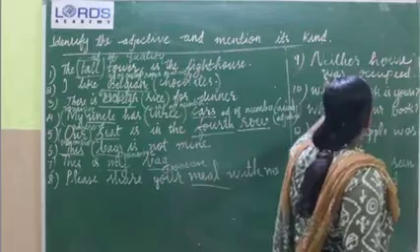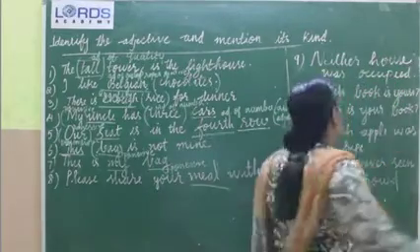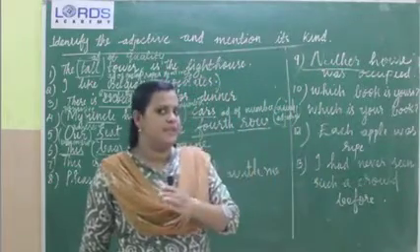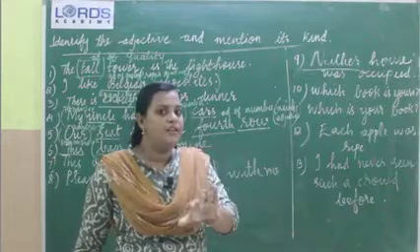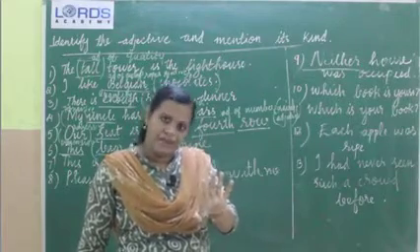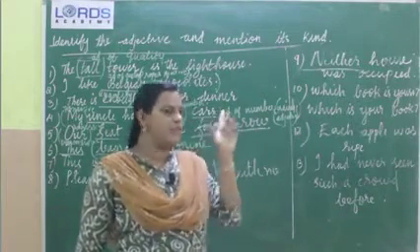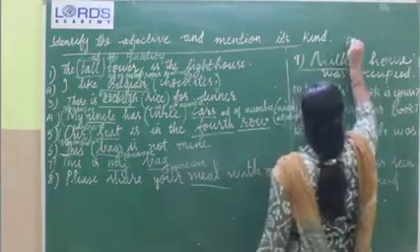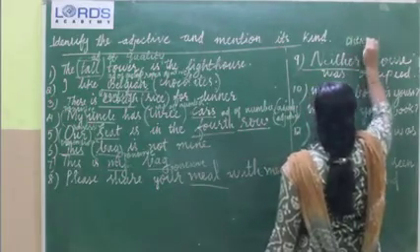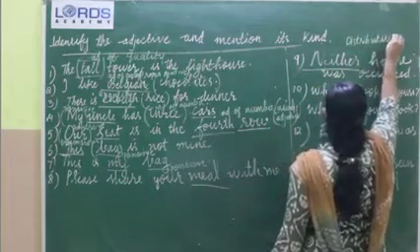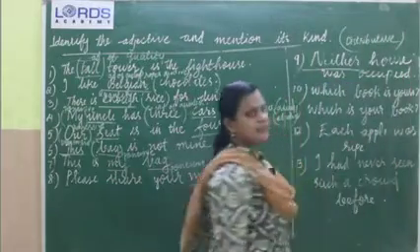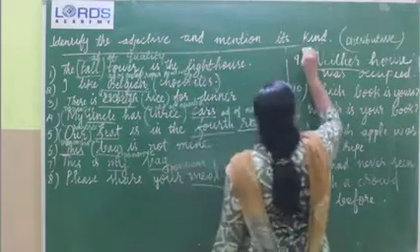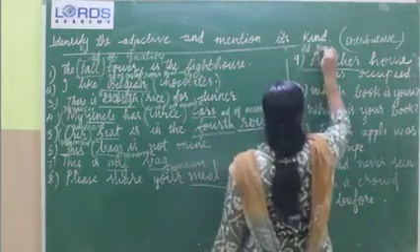The ninth one. Neither house was occupied. Neither comes under the category of distributive adjectives. Which are they? Each, either, neither, every. I hope you are remembering those things. Neither house was occupied. Neither is a distributive adjective. Distributive adjective also falls under the category of adjective of number. Yes, adjective of number. Clear?